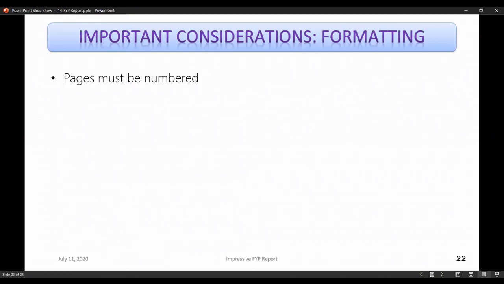All right, now we have some very important guidelines for formatting, right? Pages must be numbered. That's very important. Sometimes we forget to add page numbers, but this is sort of a checklist you should refer to while you're finalizing your document.